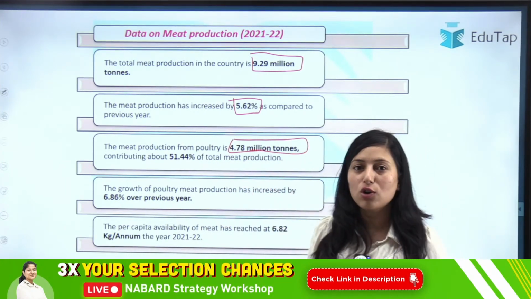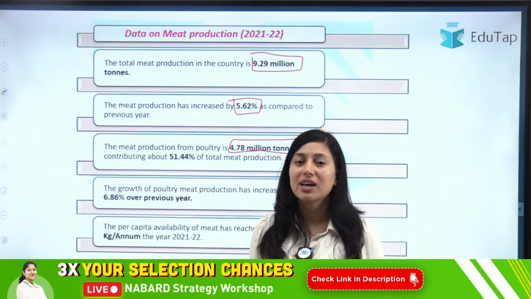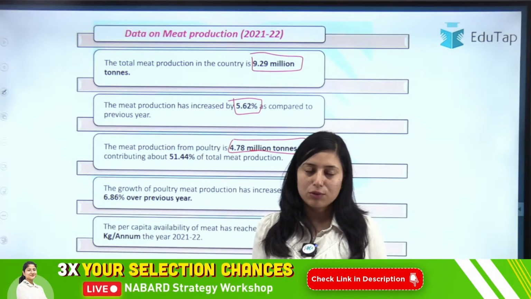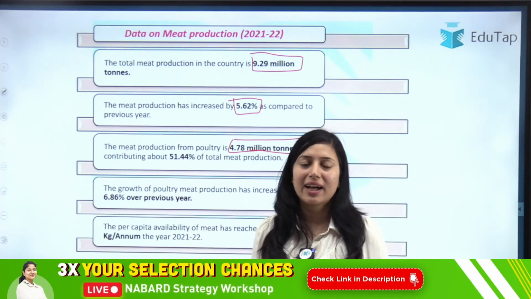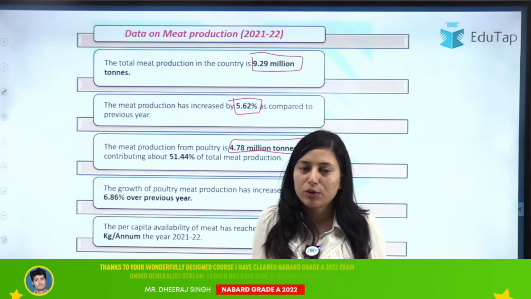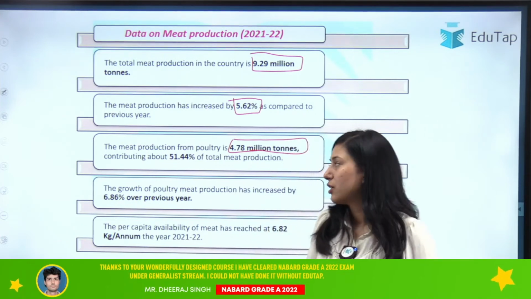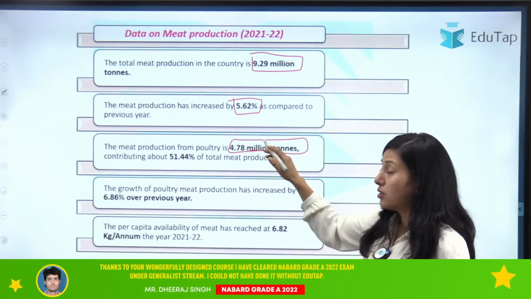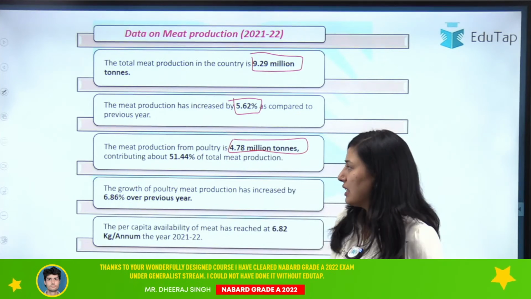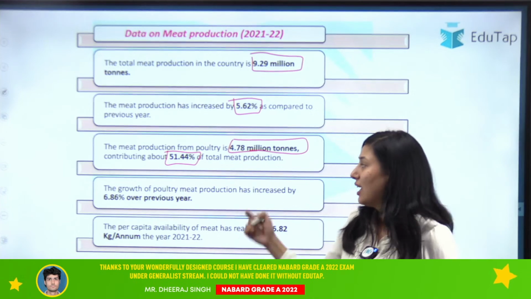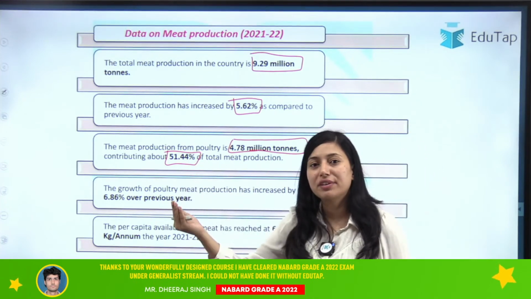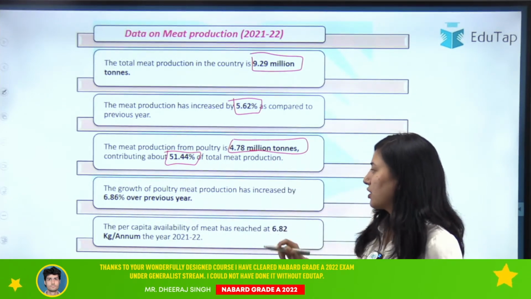Now see, your poultry is also contributing to the meat, because we know that we have two types of poultry breeds, that are broiler and layer. Layer are for the eggs, while broiler are for the meat production. Okay, so your poultry contribution is 4.78 million tons, and it is contributing 51.44%. Now you can see that poultry is contributing more than 50% to the total meat production.